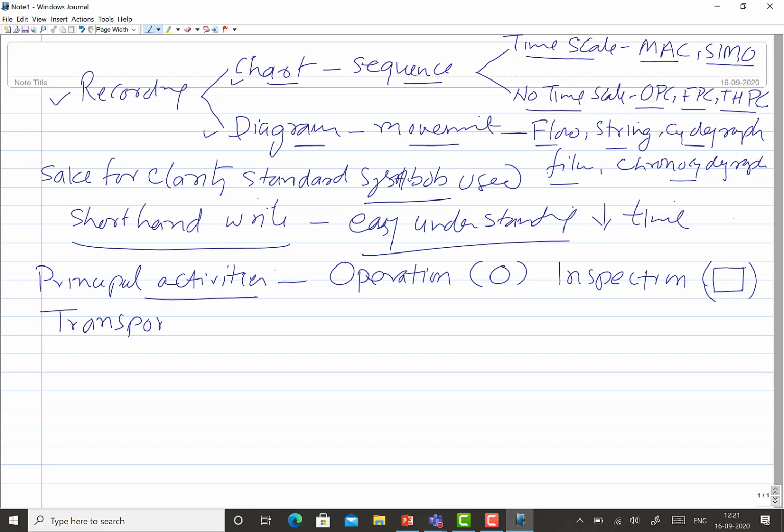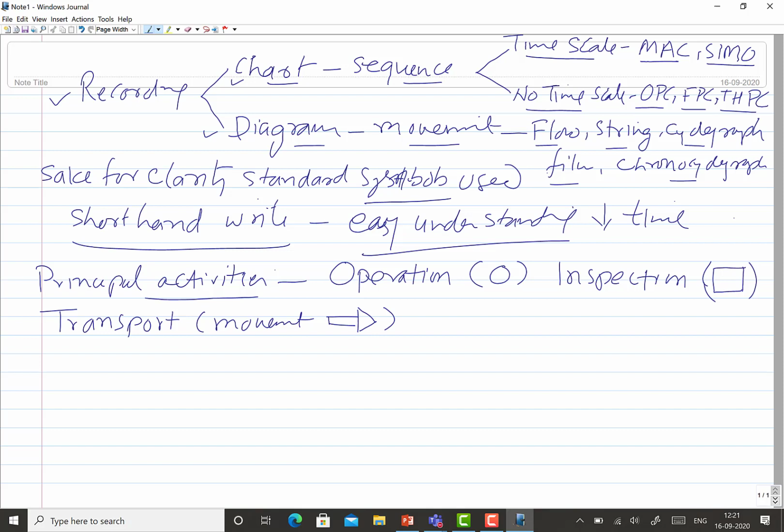So these are the principal activities, and the other activities are like second-grade activities, which we don't want in any procedure or operation. So efforts are made to reduce their proportion. So transport is one. It indicates the movement of the subject, maybe man, material, machine, and it is represented by a symbol like this, an arrow.